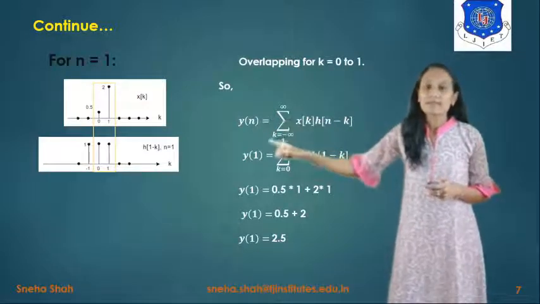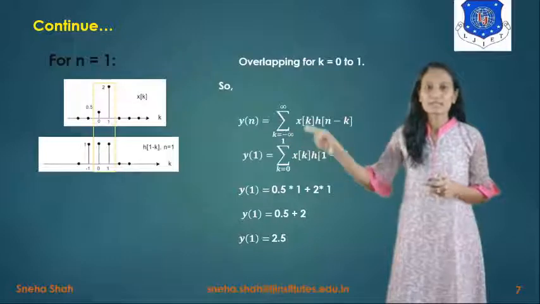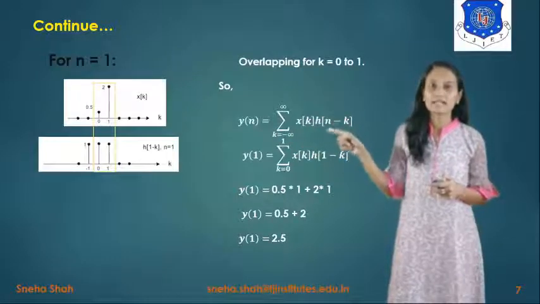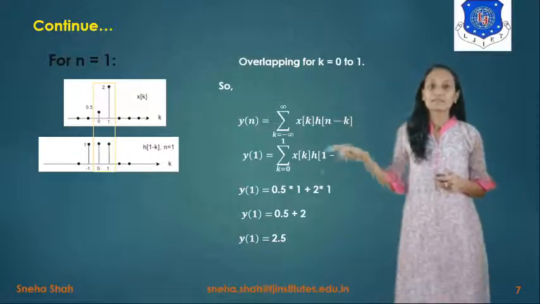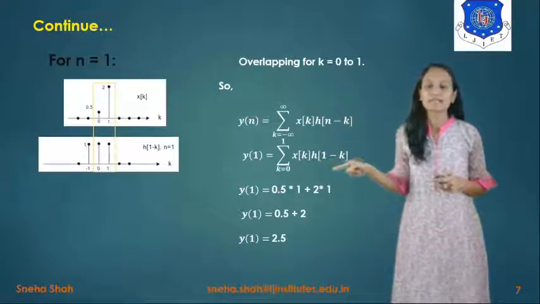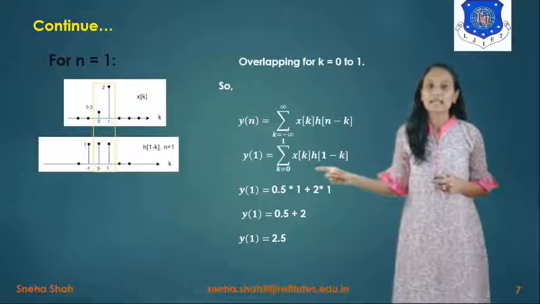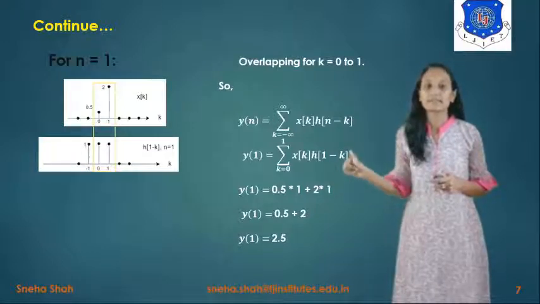So what will be the value of y of n? Y of n equals the summation over k from minus infinity to infinity of x of k into h of n minus k. Here n equals 1, so the term will be x of k into h of 1 minus k, meaning we have to shift the signal after folding.